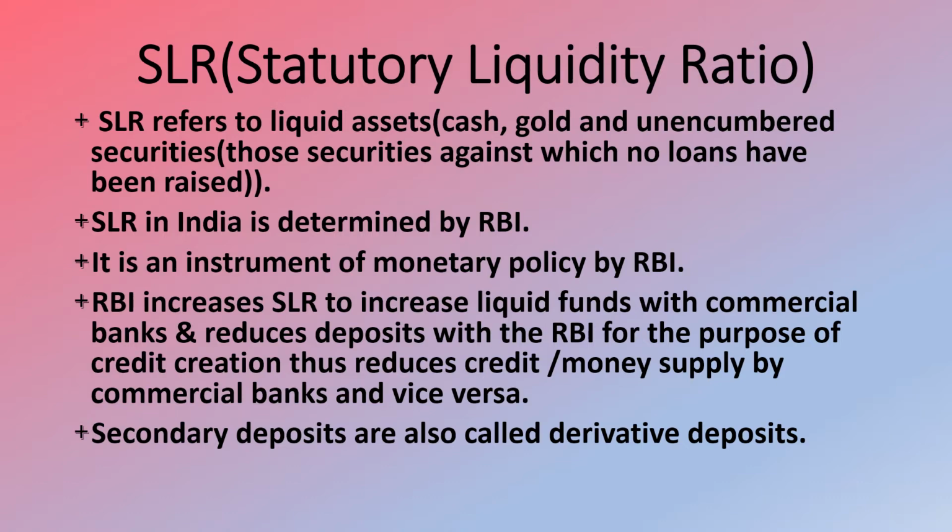If RBI reduces SLR, it will reduce liquid funds with commercial banks and that will increase deposits with RBI for the purpose of credit creation. Then commercial banks could increase credit, and money supply by the commercial banks will increase. So this is how SLR works in the economy. And let me clear one more very important point: secondary deposits are also called derivative deposits.